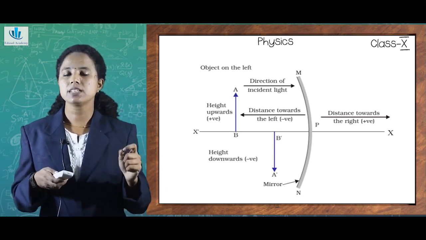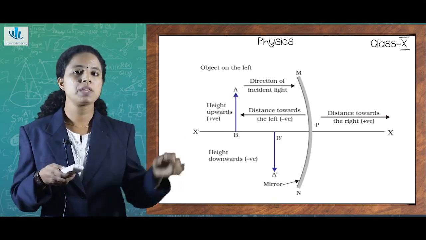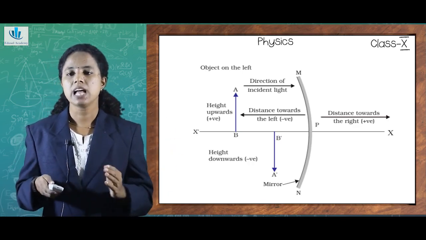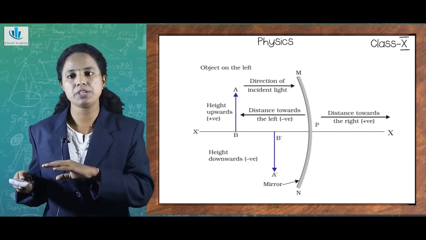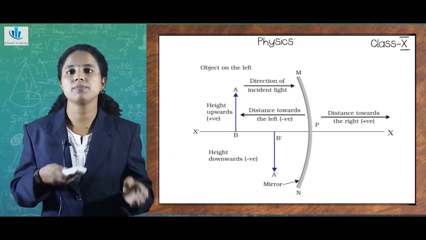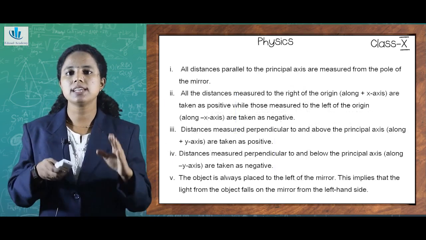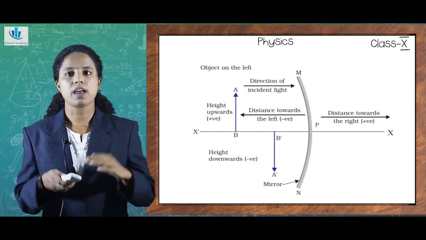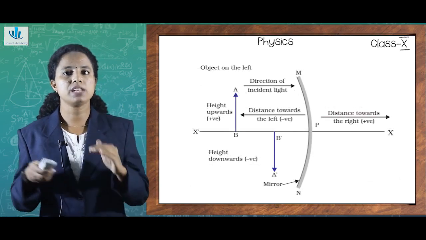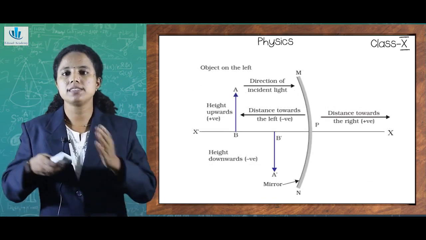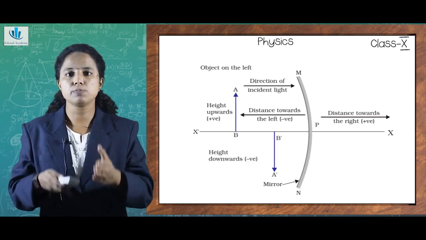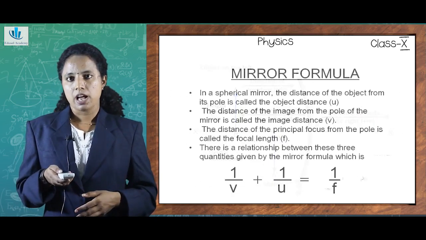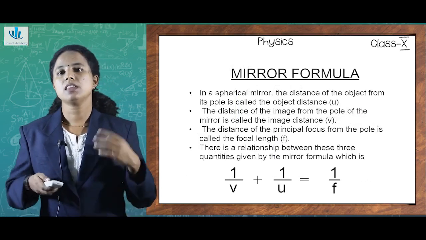So the object, as you can see from this figure, is always placed to the left of the mirror. This means light coming from the object falls on the mirror always from the left-hand side. So these sign conventions are always very important, and these arrow marks show how we can find the direction of incident light, how the distances are measured, and how the height is measured, with different sign conventions. So we need to understand the mirror formulas.